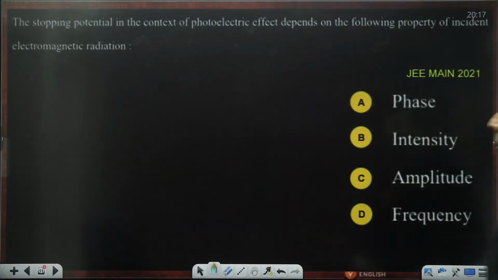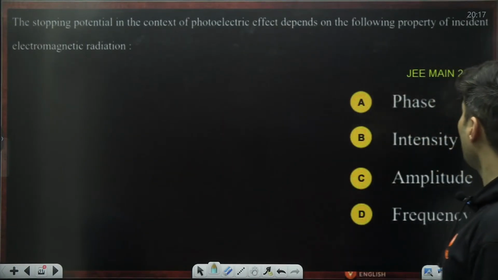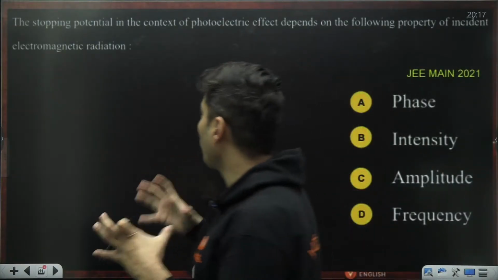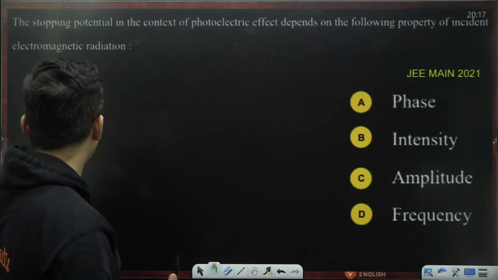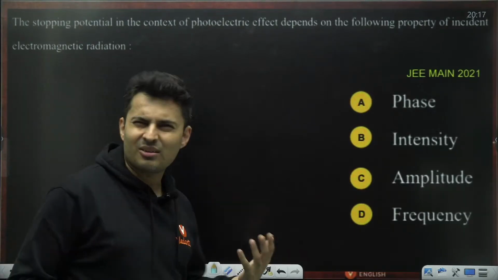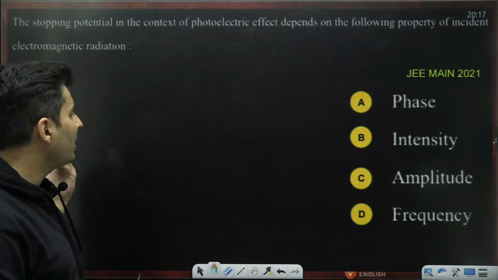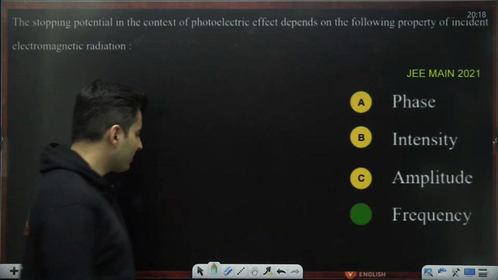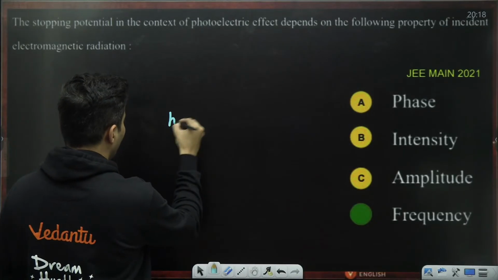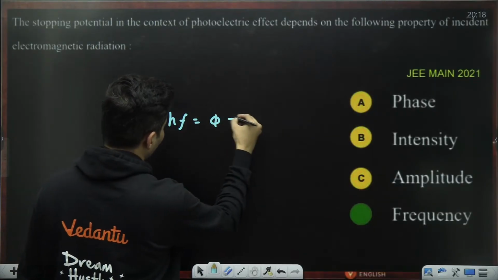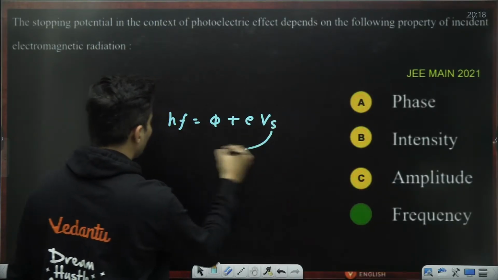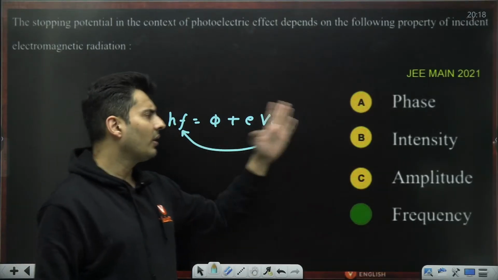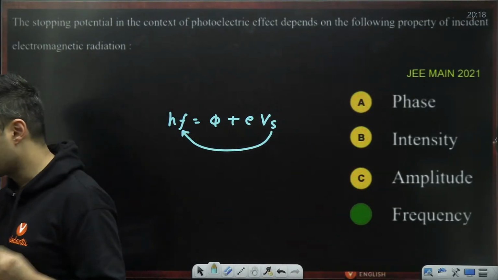Stopping potential in the context of photoelectric effect depends on the following property of the incident electromagnetic radiation. The stopping voltage depends on what part? Phase? No, definitely. Intensity, amplitude, or frequency? Definitely, stopping voltage depends on the frequency. Remember the formula: hf is work function plus e into Vs. Stopping potential depends on the frequency, not on the amplitude or intensity or the phase. Direct formula based question, D option.